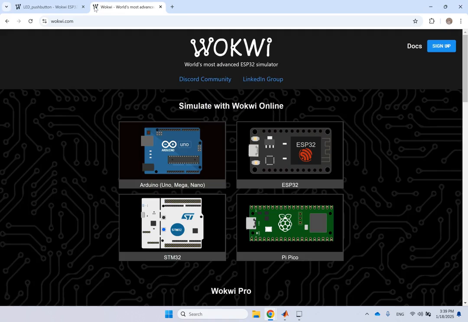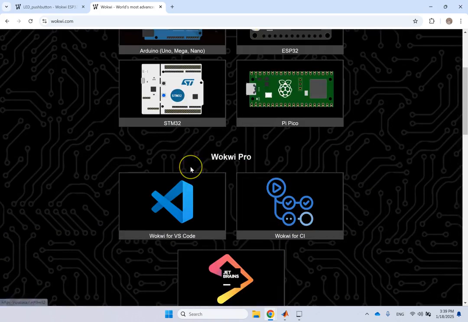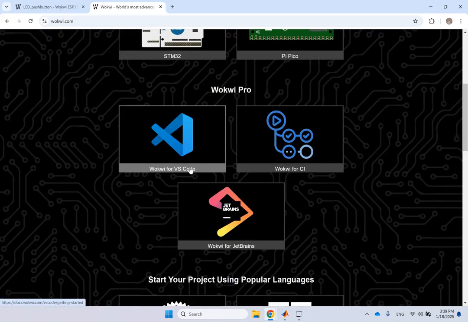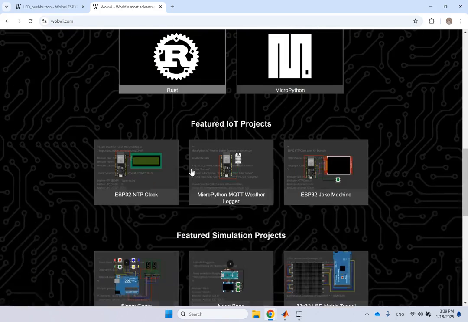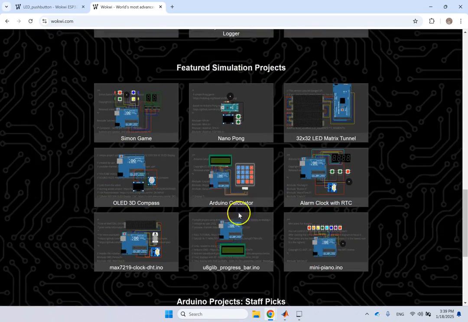Okay, this is a really great website. When you get to it, it's called the world's most advanced ESP32 simulator, and I really loved it. You can pick different kinds of boards, right? You can pick different types of Arduinos. A Pi Pico is there. There are ESP32 and STM32 boards there. And basically you can write your code here, you can simulate it and so on. There are some sample projects, there is even IoT, Internet of Things, in it, and it's really great.